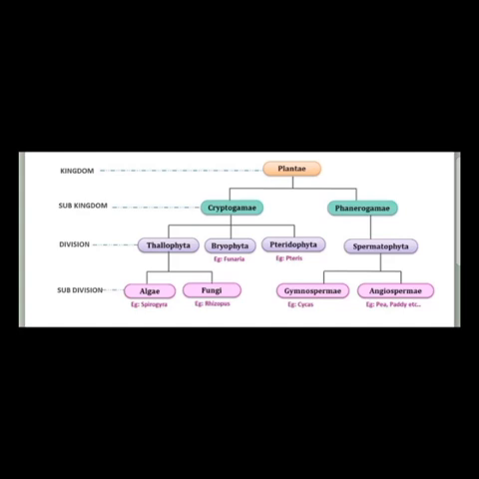Examples of monocots are bamboo, banana, onion, and dicots are mango, banyan tree, etc. And there are other differentiations between dicots and monocots in seeds, roots, stems, flowers, etc. That's it. Thank you.